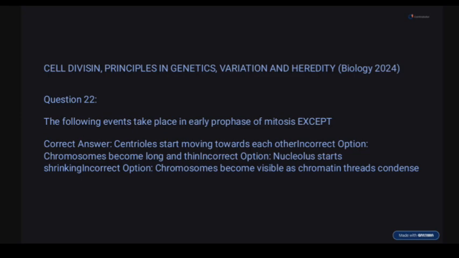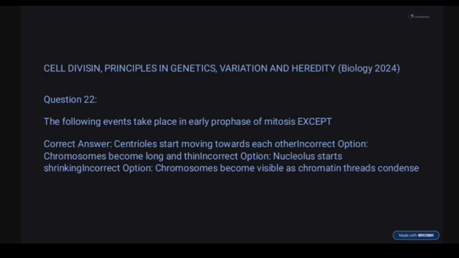Question 22. The following events take place in early prophase of mitosis, all except this. This question was repeated in 2022 biology past questions. Alright, so centrioles start moving towards each other. This is very correct. Okay, except this is wrong actually.